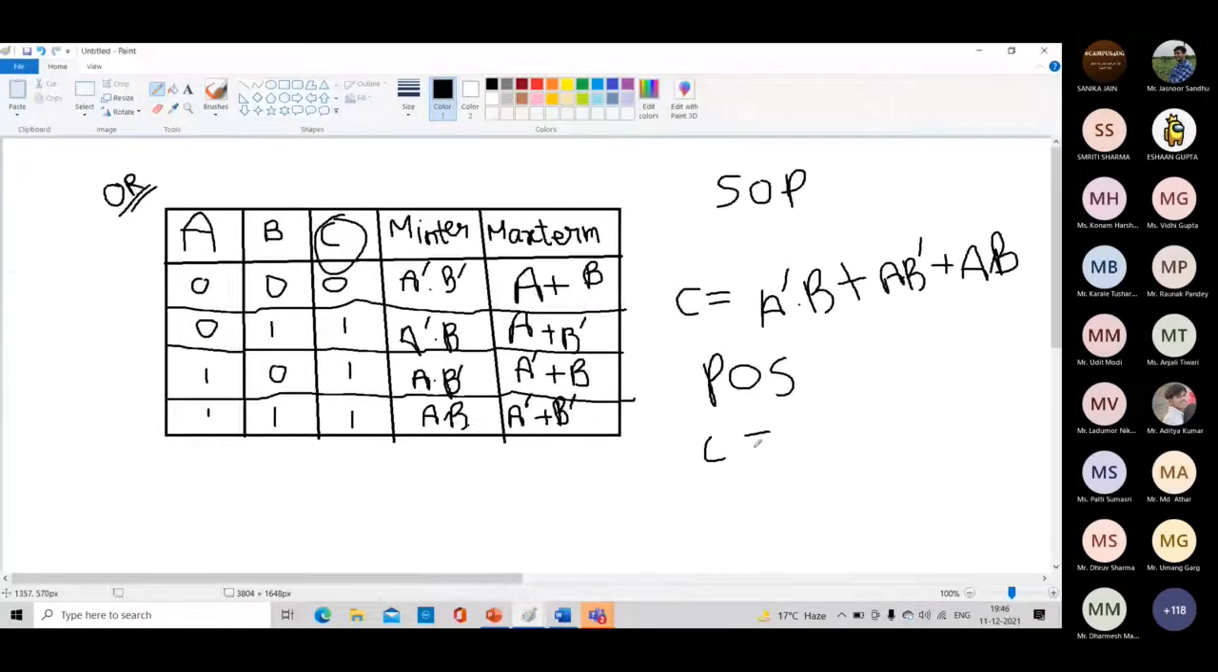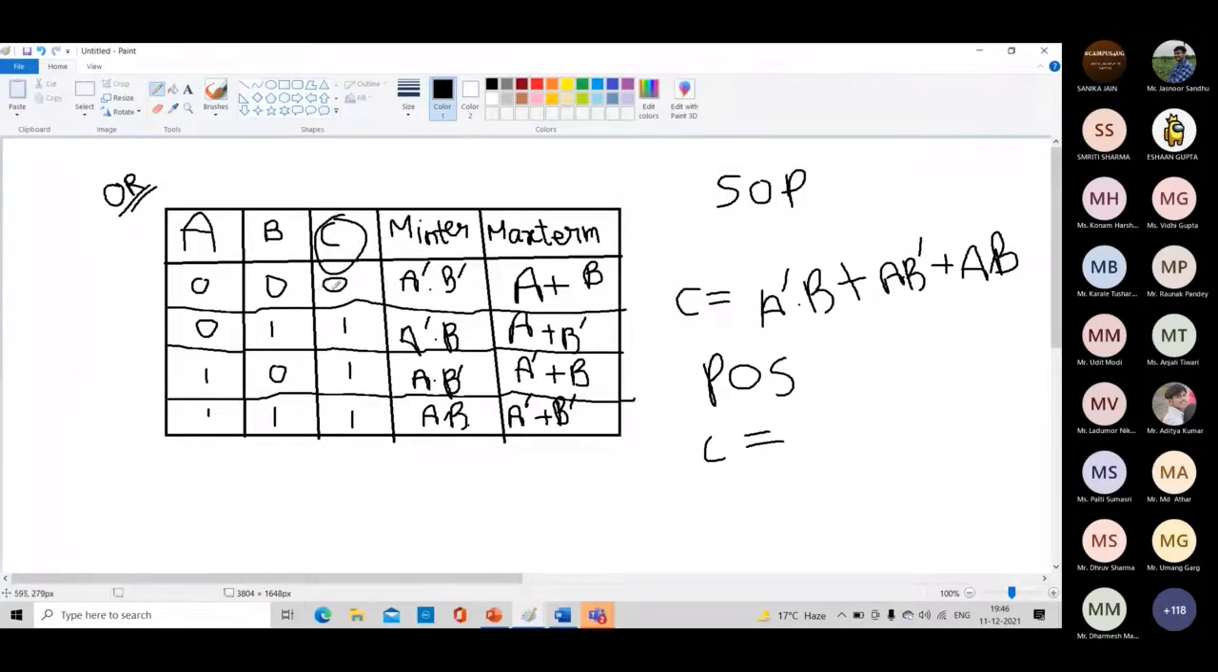Now we write POS for C. Both forms of C are correct. This C is also correct and this C is also correct. To write POS, we have to look for those values of C which are low, that is this condition, and we have to write the max term. We have to take the product of max terms, but here there is only one max term, so we will write this.